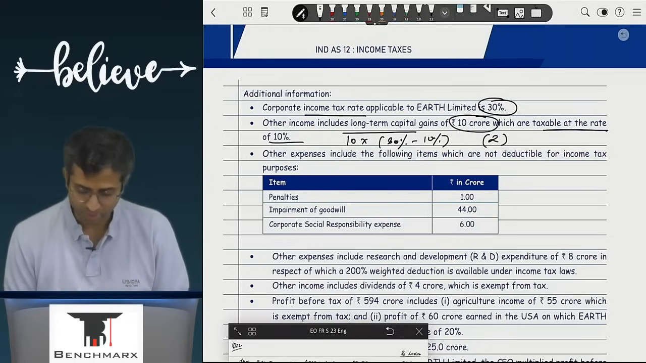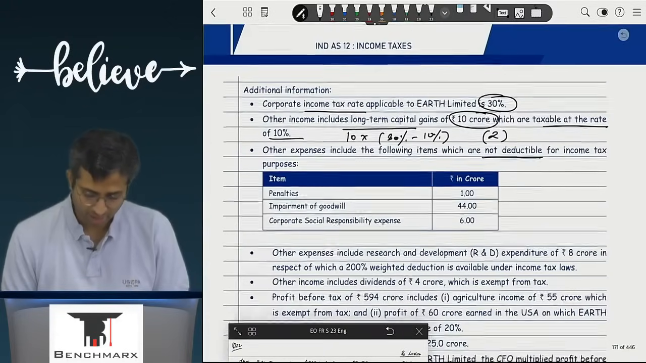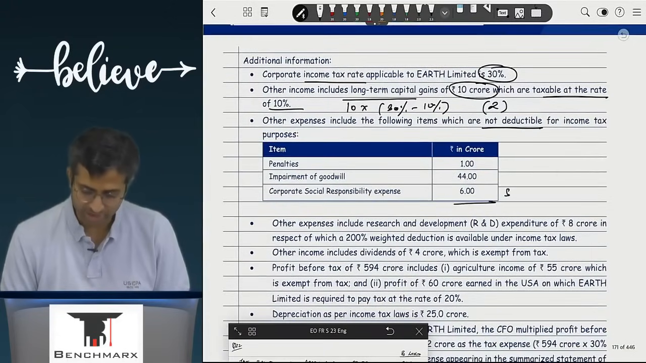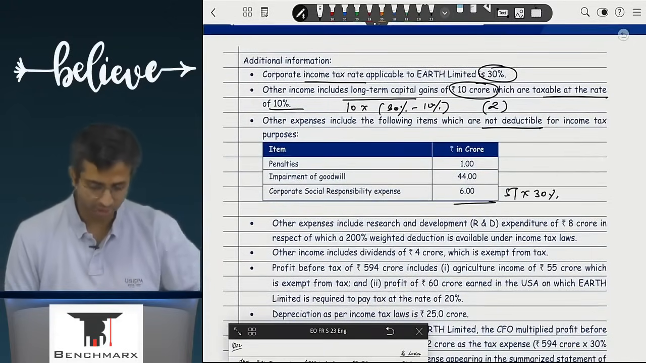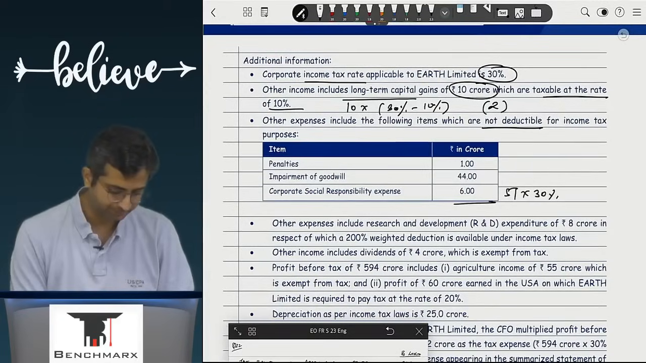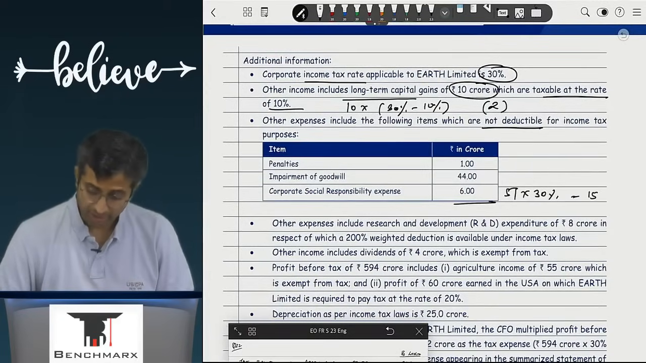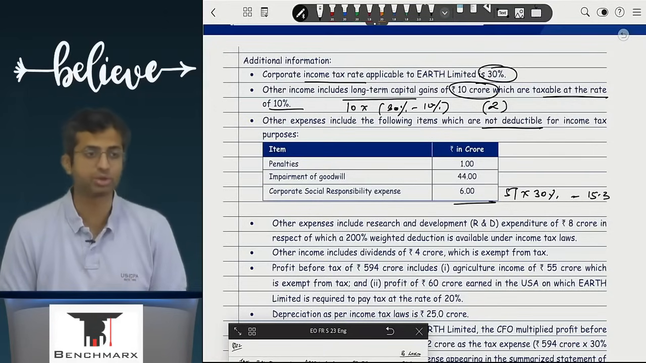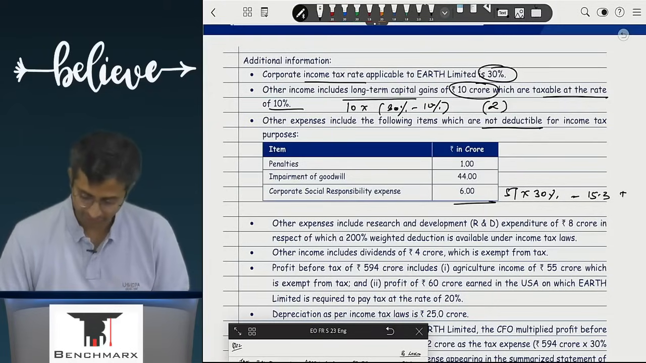Other expenses include the following which are not tax deductible. Again, if I total all of this, this is 51. 51 into 30% will come to what? 15.3. Will this increase my tax burden or reduce my tax burden? Increase. Perfect. You will add.